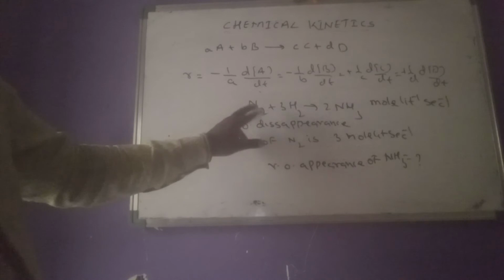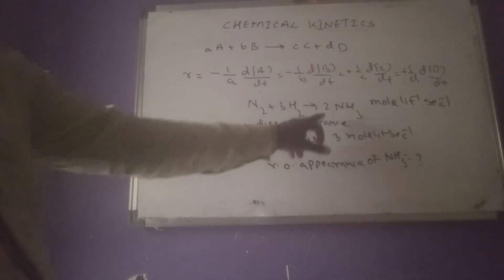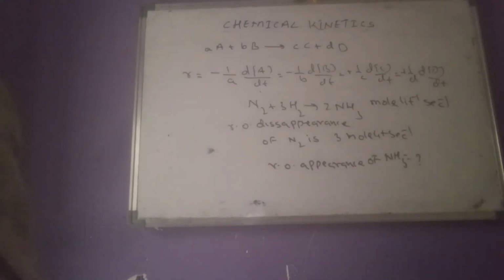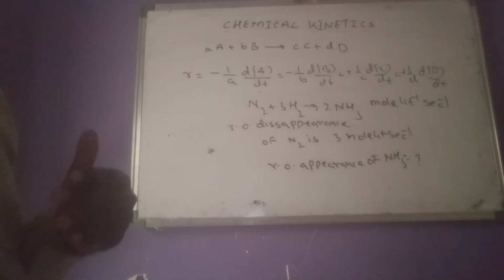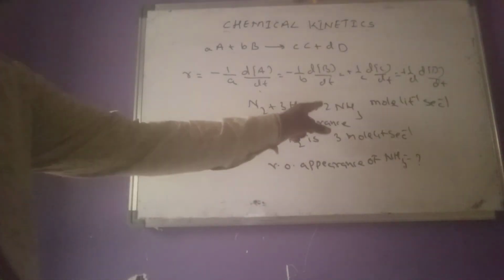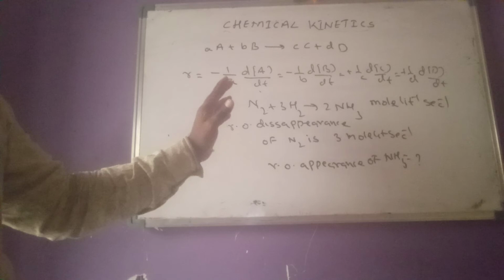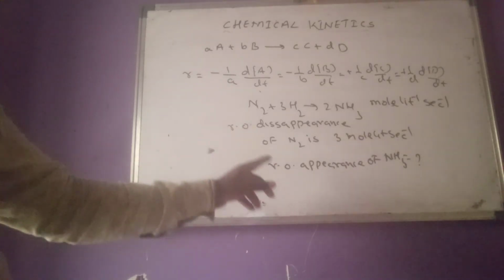So if 1 mole of nitrogen participated in reaction, at the same time we are getting 2 moles of ammonia. That means the rate of appearance of ammonia is double the rate of disappearance of nitrogen. Just that is enough to answer this question.